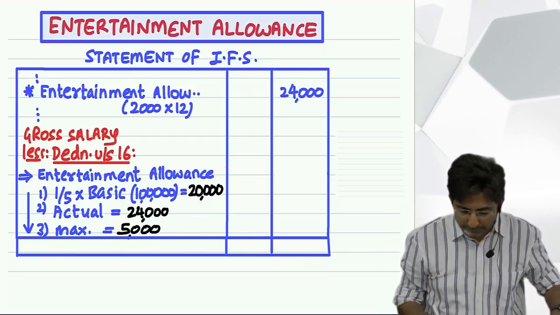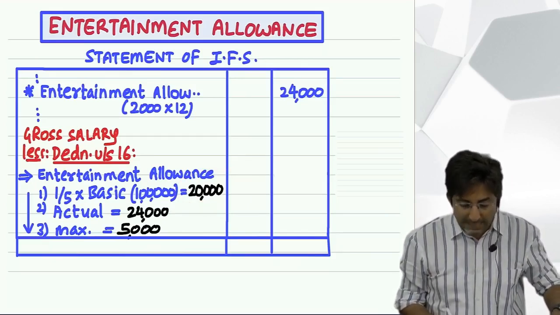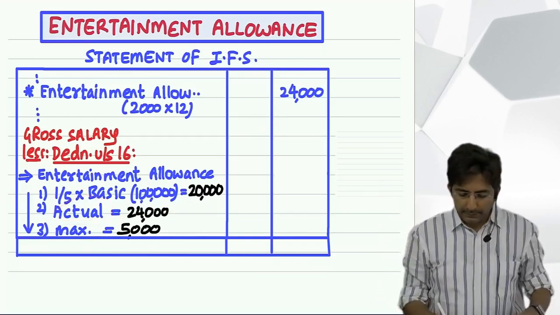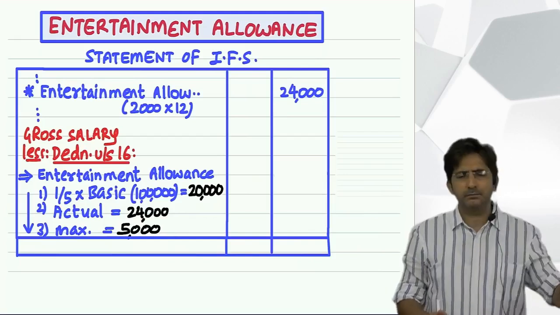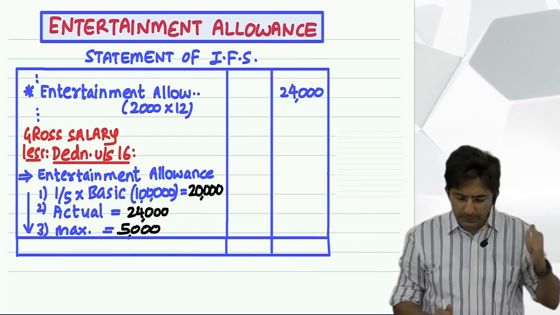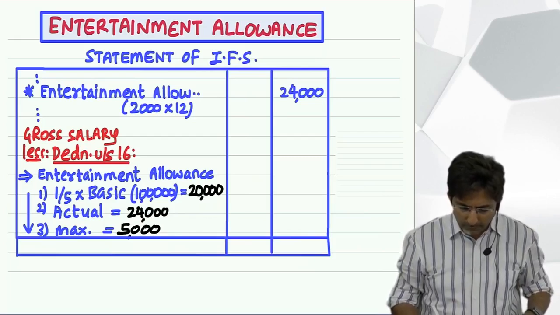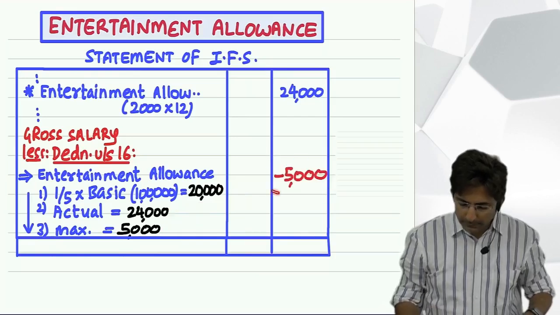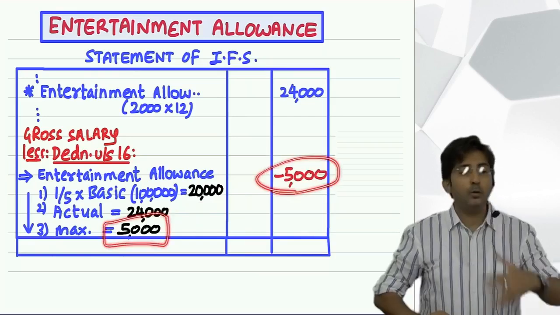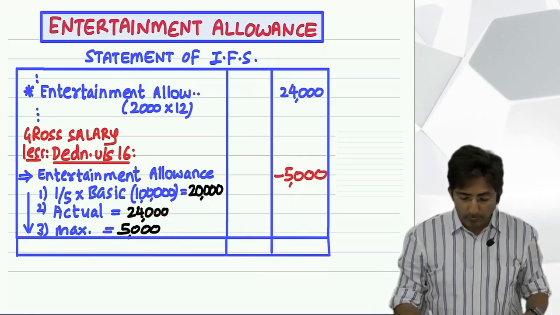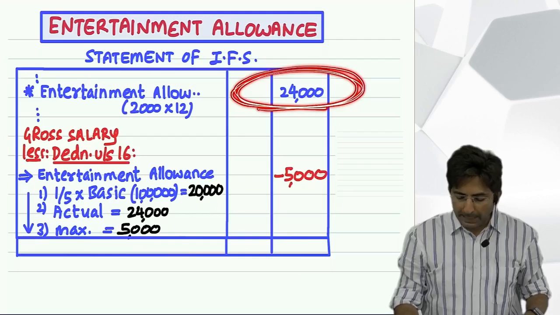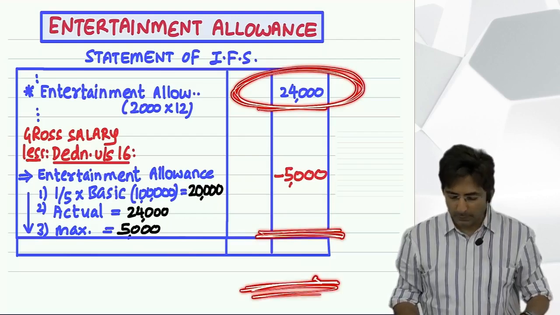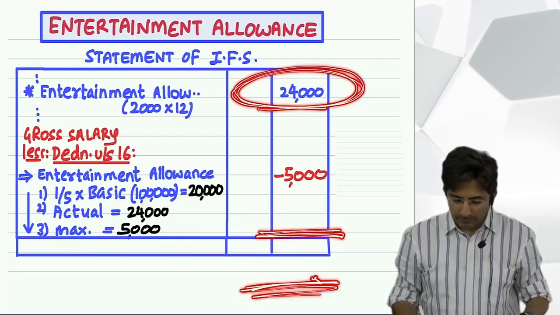Then the amount actually received. Actual means the actual amount received for entertainment. So what is the actual amount received? 24,000. And the third amount is a fixed 5,000. Fixed. And then of 1, 2, 3, whichever is less. So tell me, out of the 3 amounts, which one is lower? 5,000. So this 5,000 will come here. Can you see 5,000? Yes. The one which is lower. And you know what the net effect of this is? You received 24,000, but from that 5,000 is kind of exempt. So what is the remaining amount? 19,000 will become taxable.